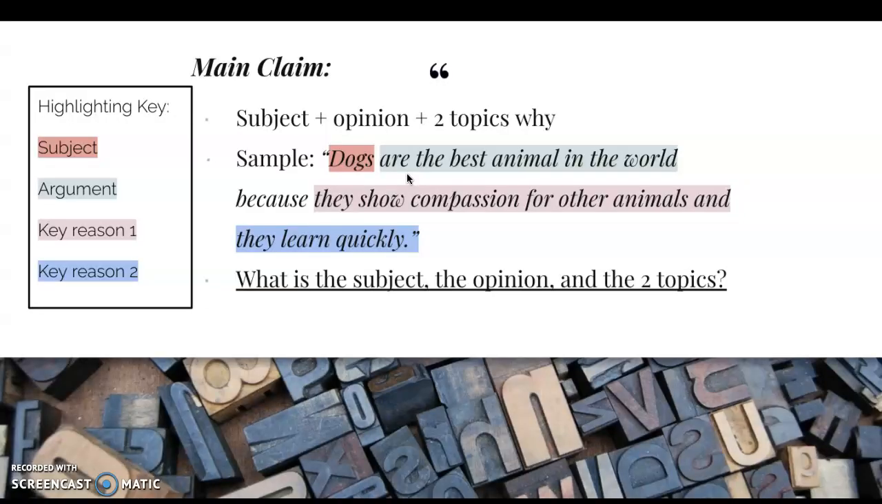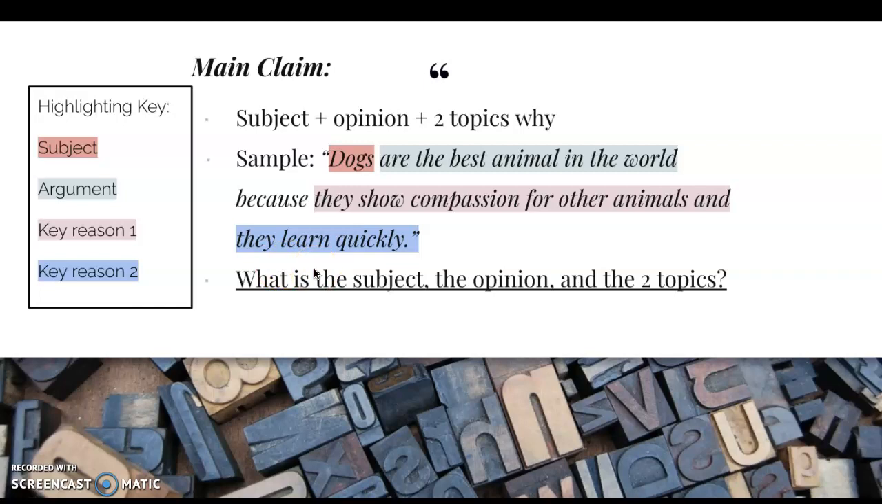Alrighty, let's see if you got it correct. Again, we are going to always have the subject, our argument or opinion, and our 2 topics that state why. So as we can see with our little key right here, dogs was our subject, okay? Our argument is that they are the best animal in the world. That's the argument that we're making. Our key reason, number 1, was because they show compassion for other animals. And our key reason, number 2, was because they learn quickly. So again, this is a full main claim.